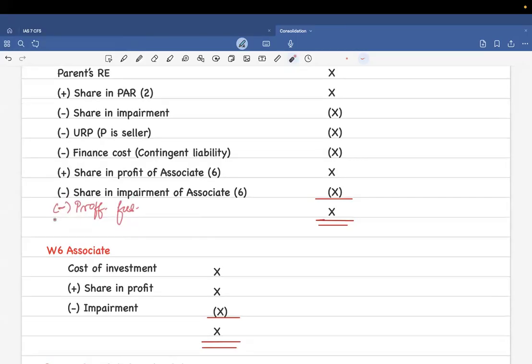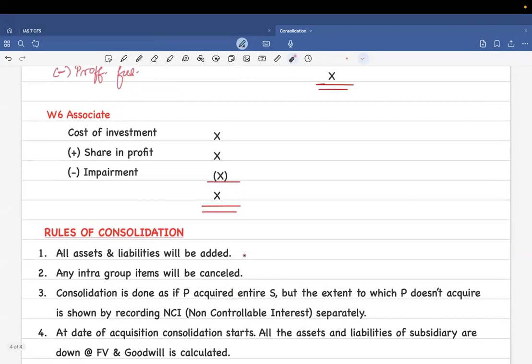Then sometimes in the question, there could be professional fees. Professional fees is when an accounting or an audit firm has entered into the scenario in order to calculate all of these things that are related with the acquisition, right? That particular professional fees would be deducted from the group retained earnings. Then you reach the parents' retained earnings, which is to be taken into the combined FS.